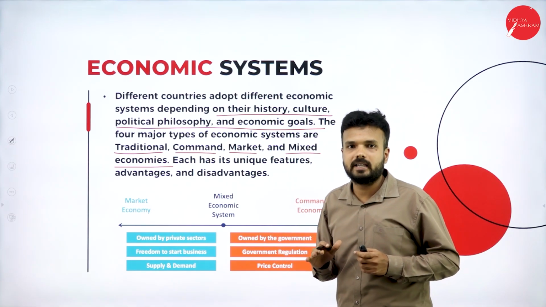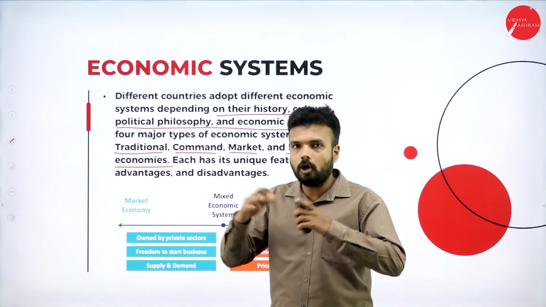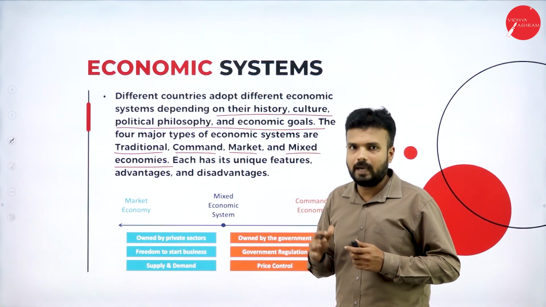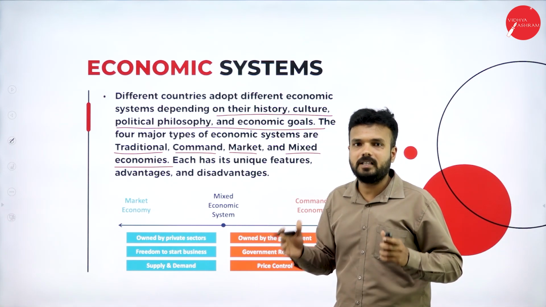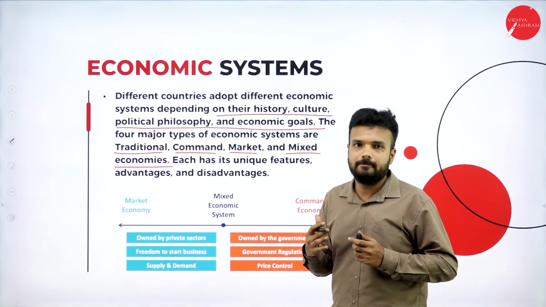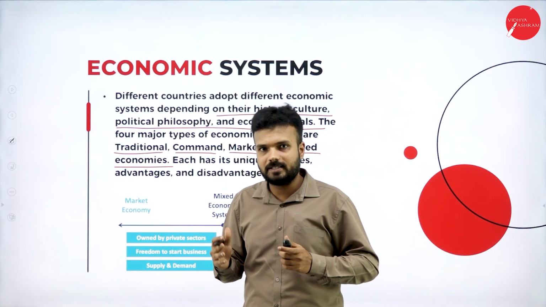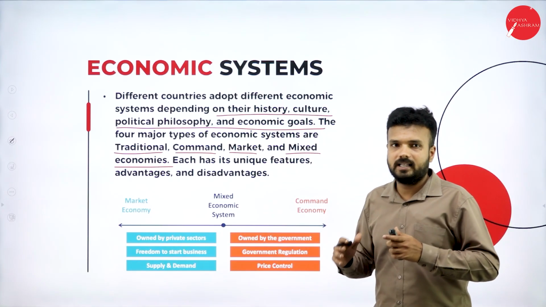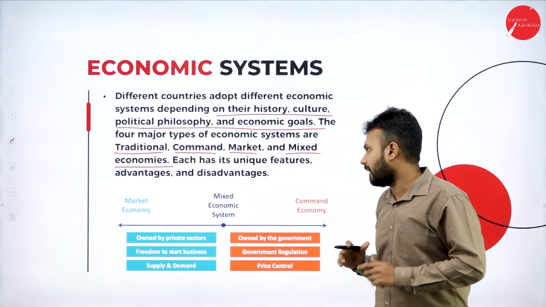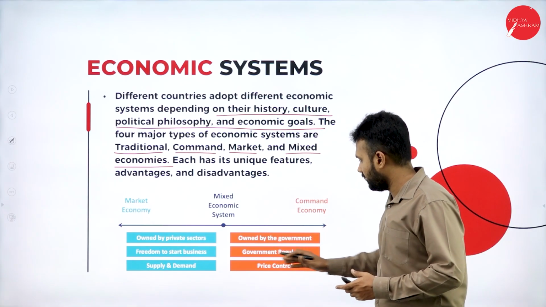When it comes to the market economy, the USA, UK, Russia, Germany, Japan, these kinds of developed countries are examples of the market economy or the capitalistic economy, because all the sectors are completely controlled, ruled and owned by private people. When it comes to the mixed economy, our India is the best example, because here we can notice a number of entities owned and controlled by the public sector and also by the private sector. Now, command economy, as I said, is owned by the government.